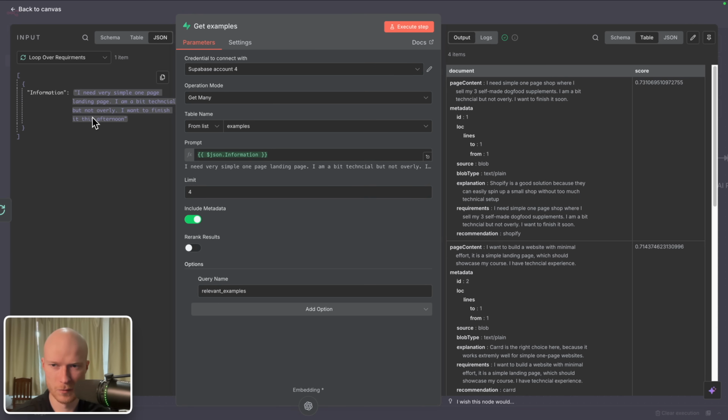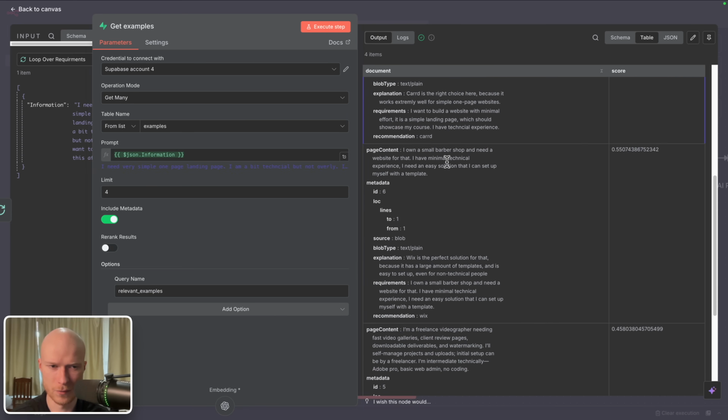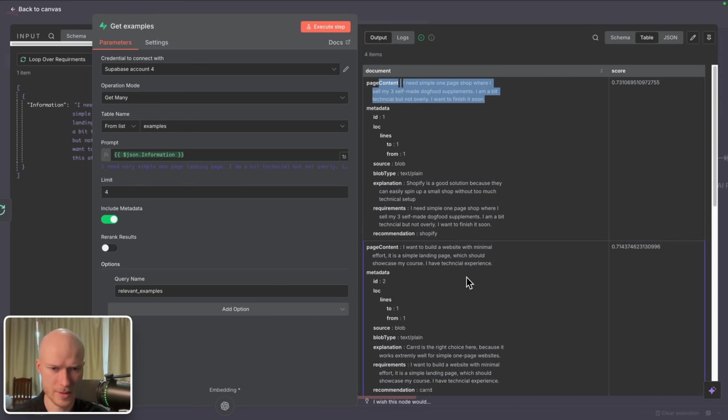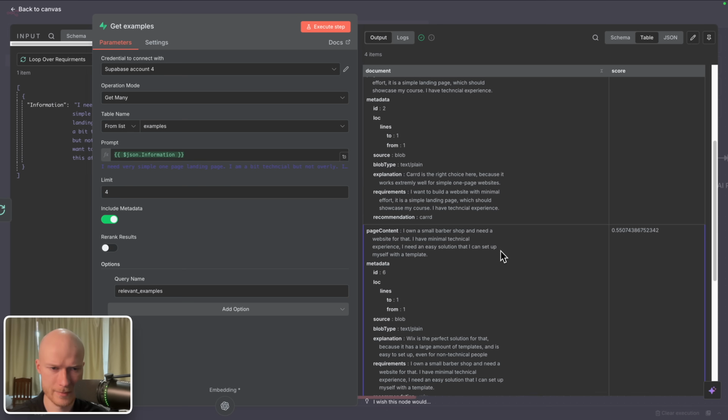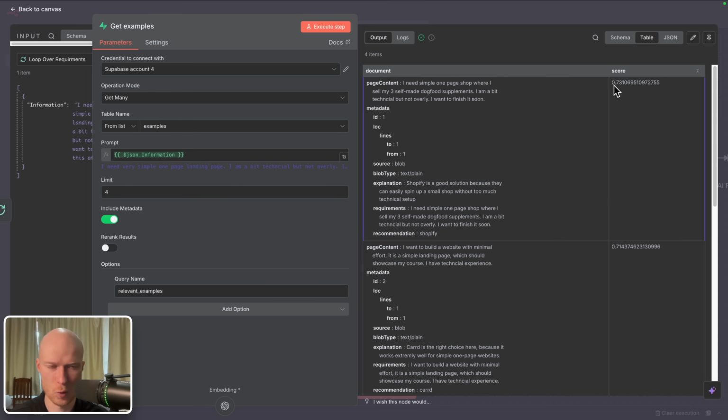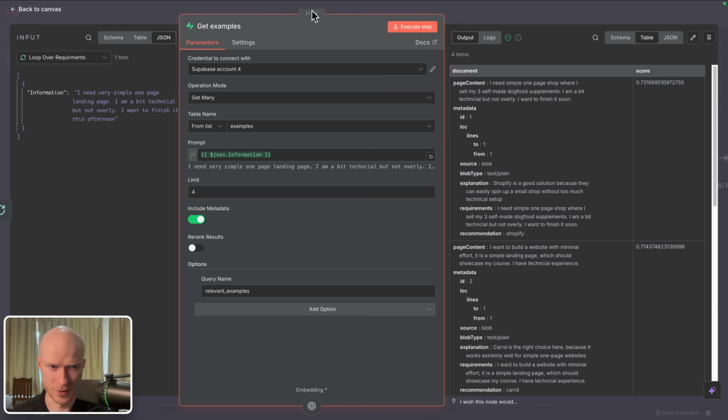And you can now see for this new requirement here, I need a very simple one-page landing page. I'm a bit technical, but not overly. I want to finish it this afternoon. It pulls out these 4 examples. So here we have the examples, then we have the metadata, and on the right side we have a score. And this is a number between 0 and 1, and it represents the similarity between our input and our examples. So 1 would mean the example is exactly the same as our input, and 0 would mean they are as completely different as they could be.